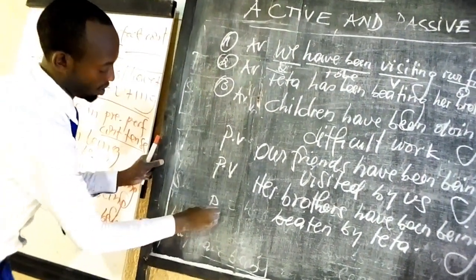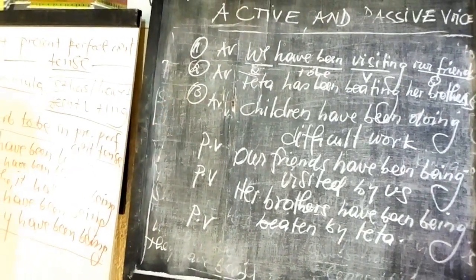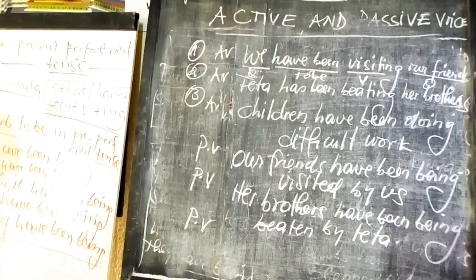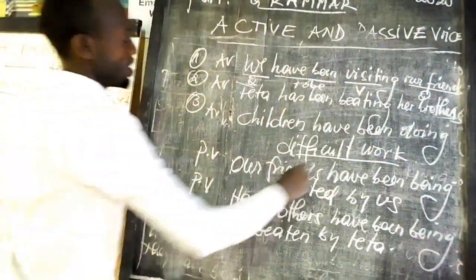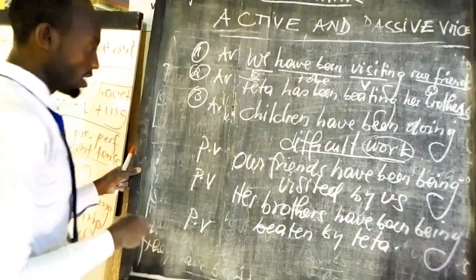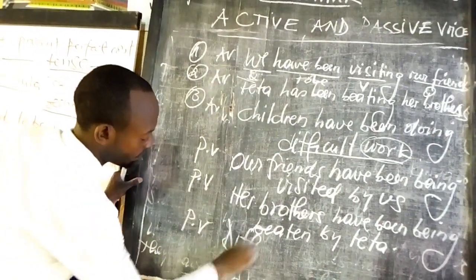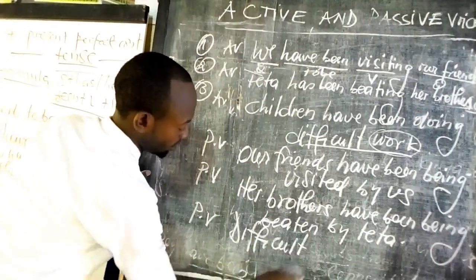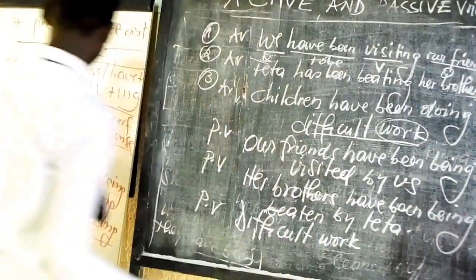Lastly, passive voice of example number 3. Children have been doing difficult work. Difficult work: work is an object, and difficult is an adjective. So difficult work can be replaced by it.